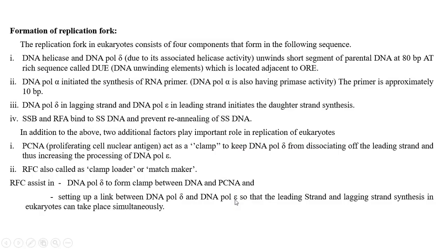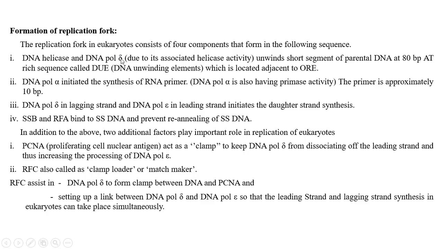In prokaryotes, the RecA protein plays an important role in helicase activity. In eukaryotes, DNA polymerase delta, with its helicase activity, unwinds this short segment of parental DNA at the 80 base pair AT-rich sequence called the DNA unwinding element. It is located in the origin of replication elements. So DNA polymerase delta breaks the hydrogen bonds between AT pairs and forms an open complex.